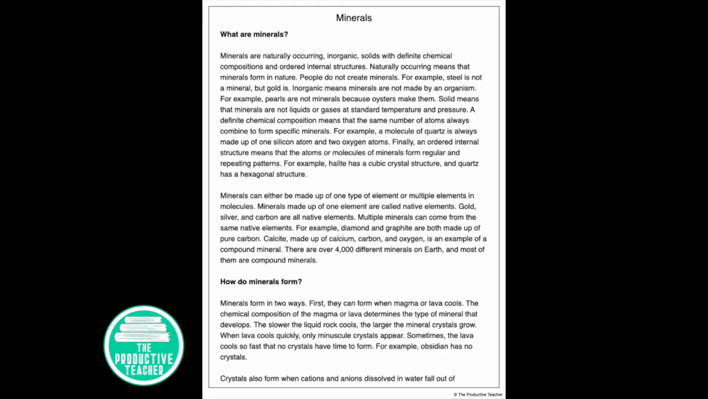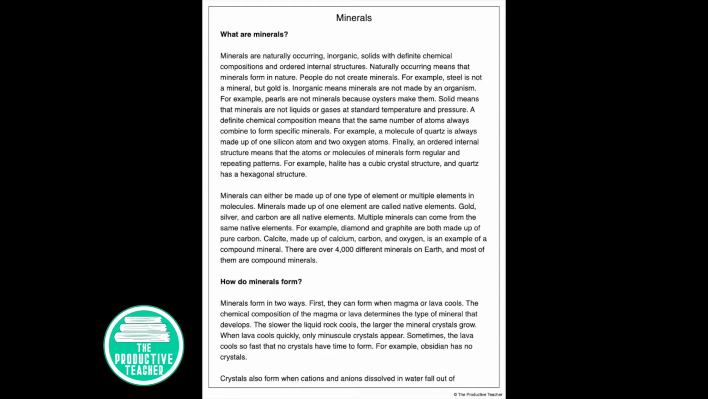Minerals. What are minerals? Minerals are naturally occurring inorganic solids with definite chemical compositions and ordered internal structures. Naturally occurring means that minerals form in nature. People do not create minerals. For example, steel is not a mineral, but gold is.